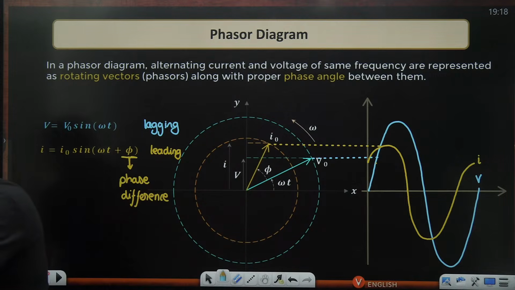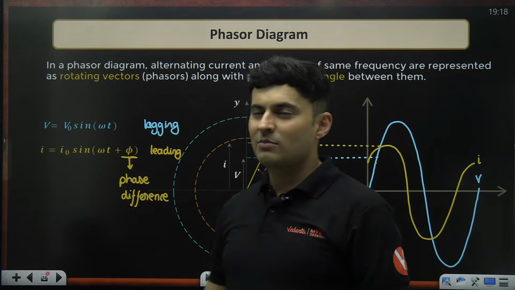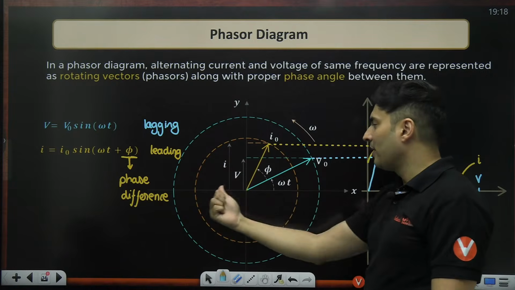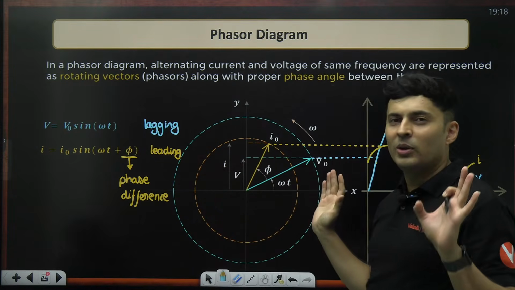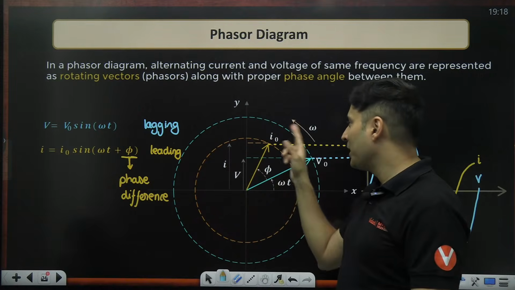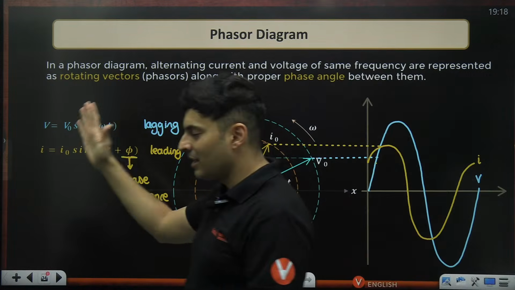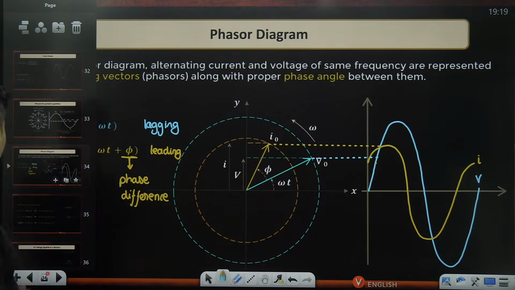Yeah, we can draw it clockwise also, but again, it will be confusing because then you have to take a different reference. Usually, our trigonometrical references go with the horizontal line towards the right side. That is why we are following this convention. It's not like you can only take anti-clockwise; you can go clockwise, but then you have to take something else. I don't want to go into that. It will be unnecessarily complicated.